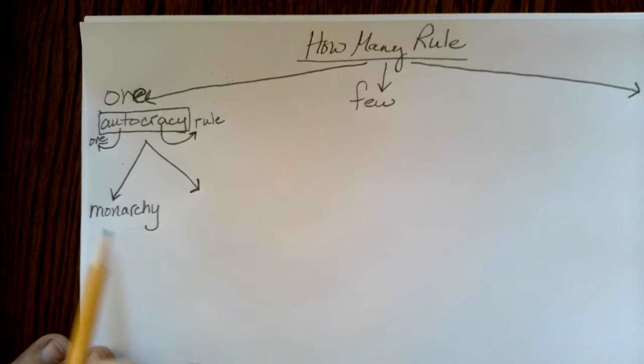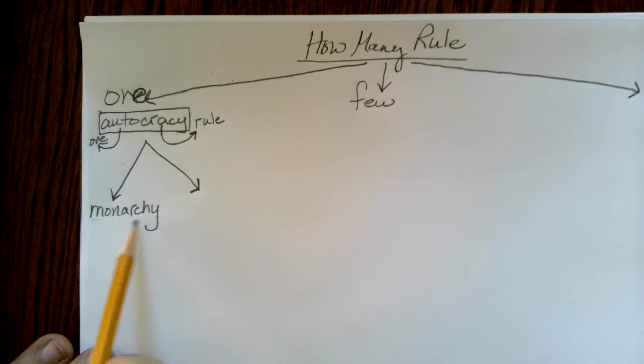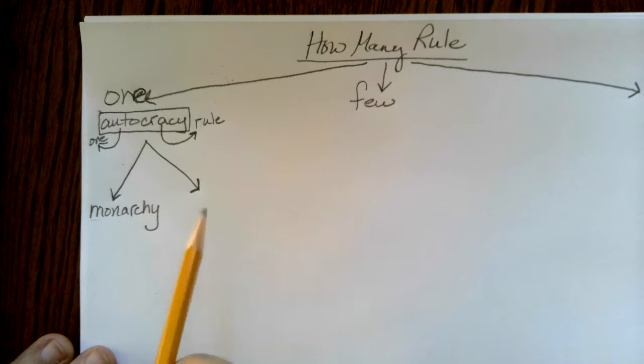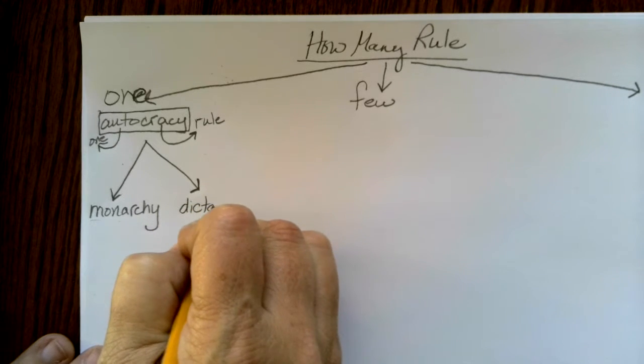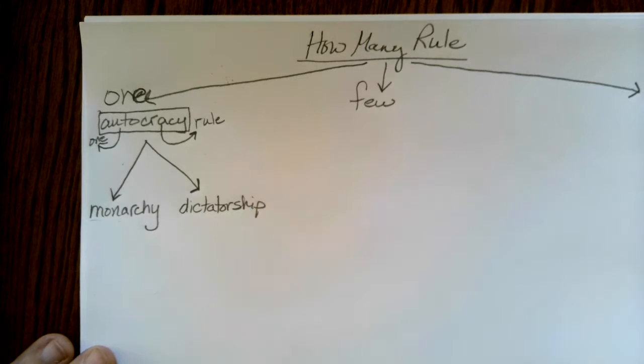Interestingly, this word also means one rule. So mono means one, and archy means rule. And then the other kind of government in which one person rules is called a dictatorship. And we're going to talk some more about those later.